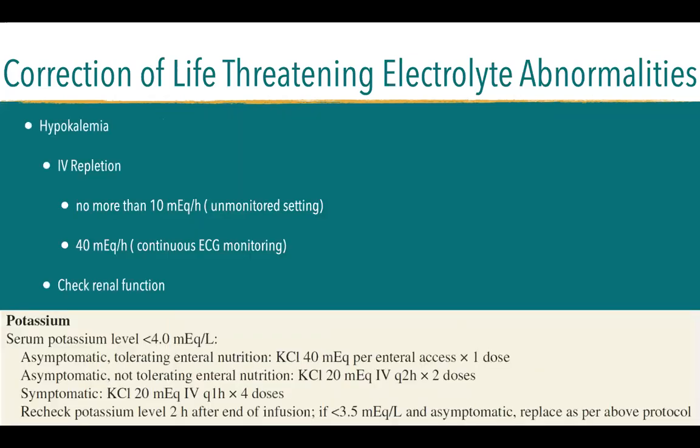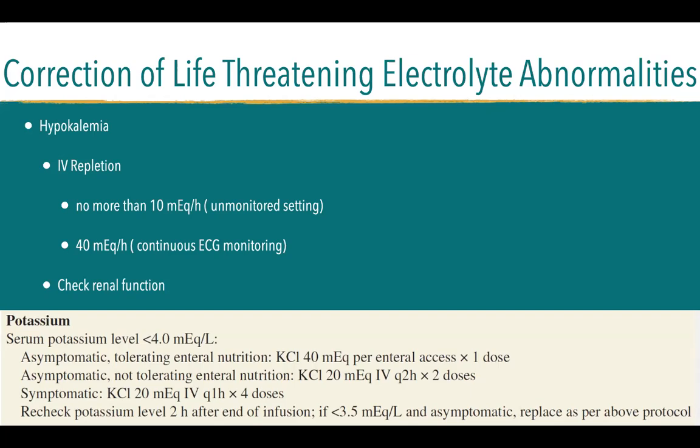For hypokalemia, what's important to know is that when we give 10 milliequivalents per hour, when we give more than that, we should have an ECG monitoring already, because potassium is very dangerous to your heart. It might go very high. So in an unmonitored setting, such as a patient in the ward, where not in the ICU where continuous monitoring is done, we could give no more than 10 milliequivalents per hour. But we could give as high as 40 if the patient is continually monitored through ECG.